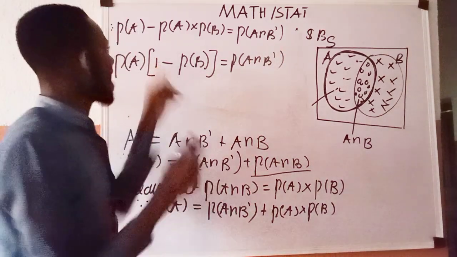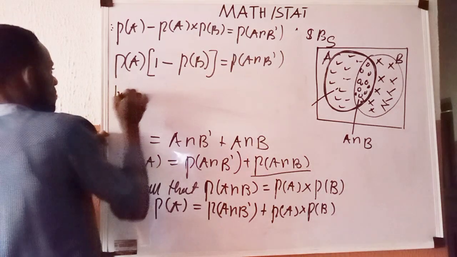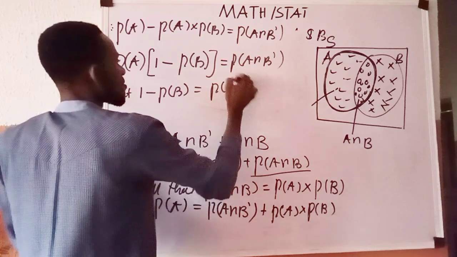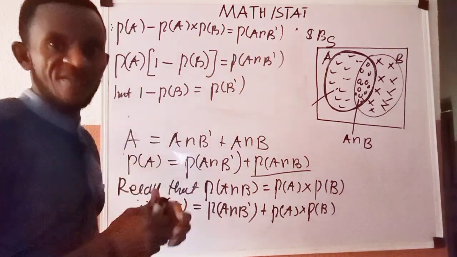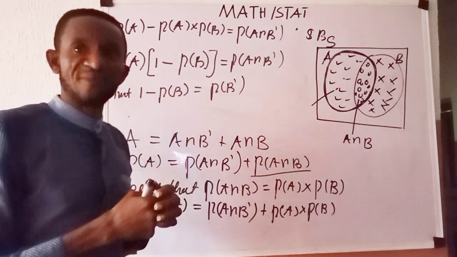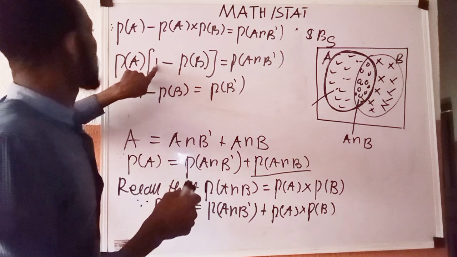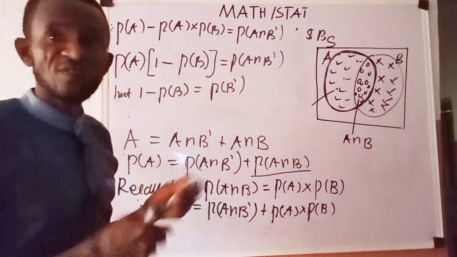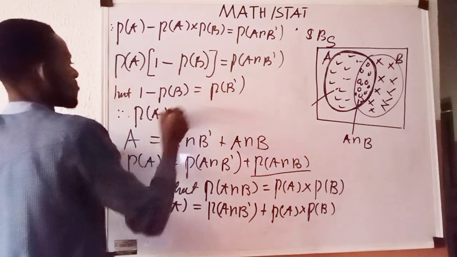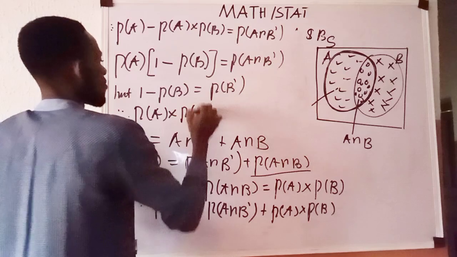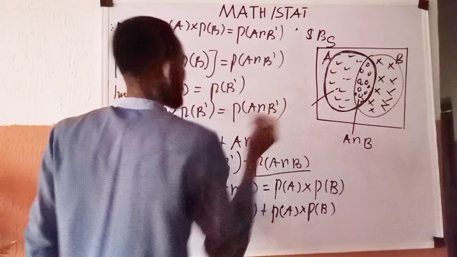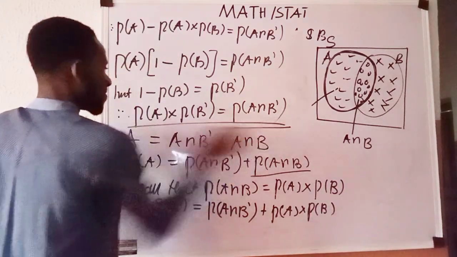And of course, anytime you have 1 minus P of B, it equals P of B complement. Anywhere we have 1 minus P of B, it is known as B complement. So in place of this 1 minus P of B, I'm going to use P of B complement. I'll say therefore P of A, which is what I have here, multiplied by P of B complement is given as P of A intersection B complement, which is exactly what we want to show.